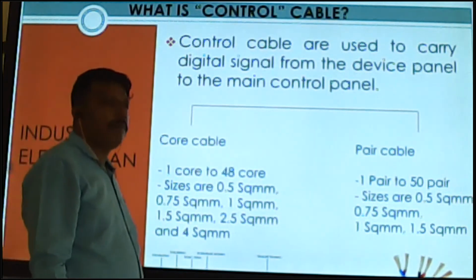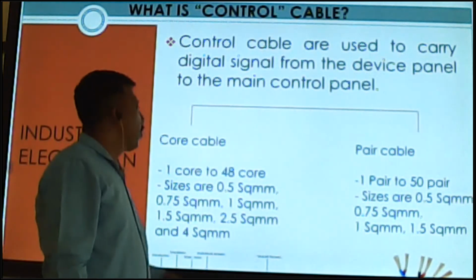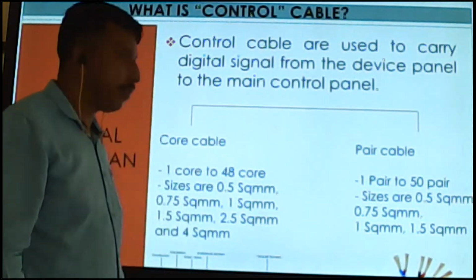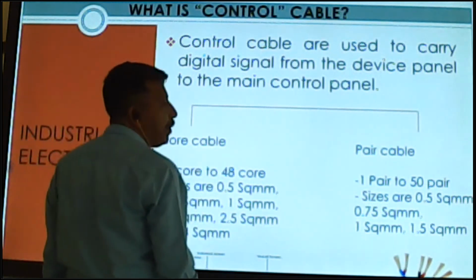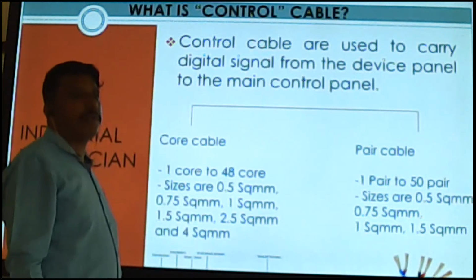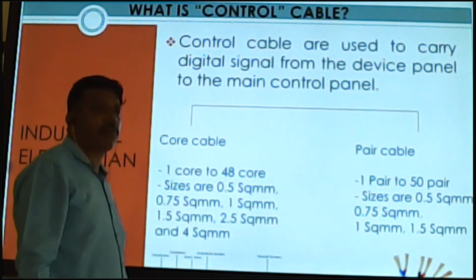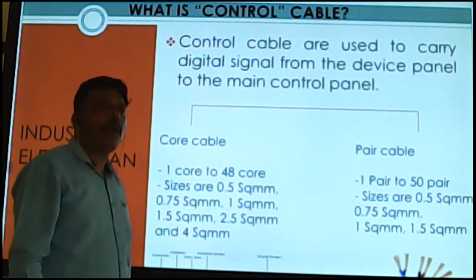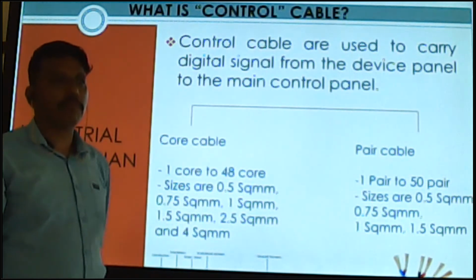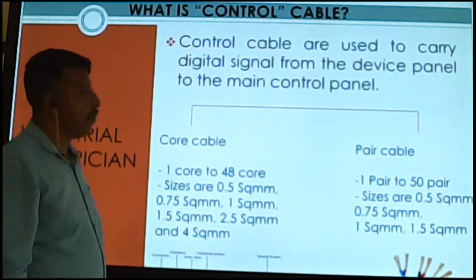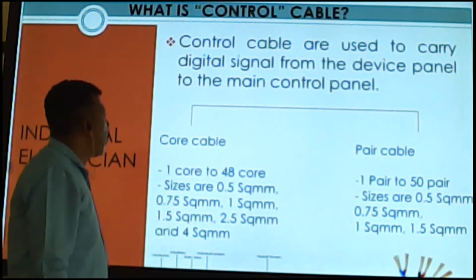We can use it in building management systems, BMS, and BACS, building auto control system. We can use these types of cable there also.